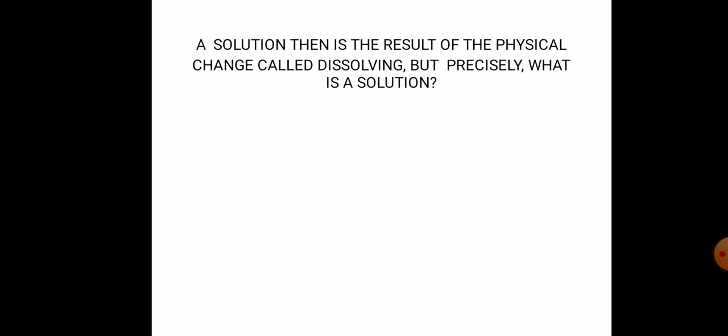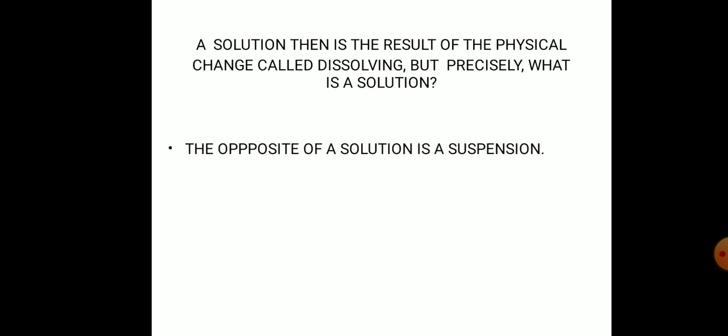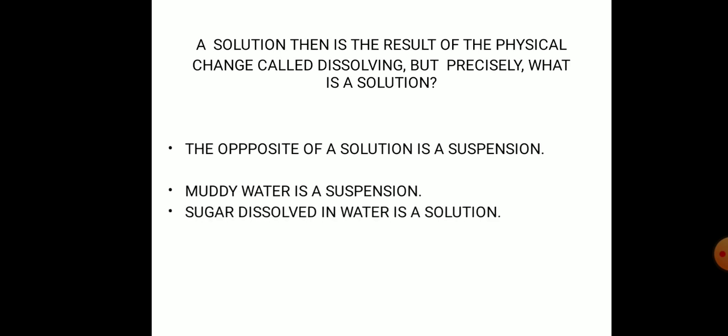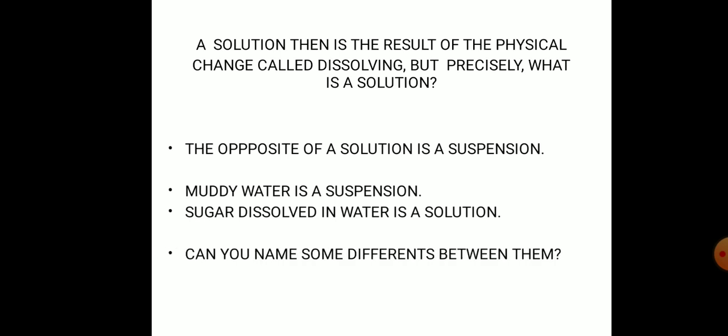But precisely what is a solution? The opposite of a solution is a suspension. Second, muddy water is a suspension. Third, sugar dissolved in water is a solution. Fourth, can you name some differences between them? Next is solution versus suspension.